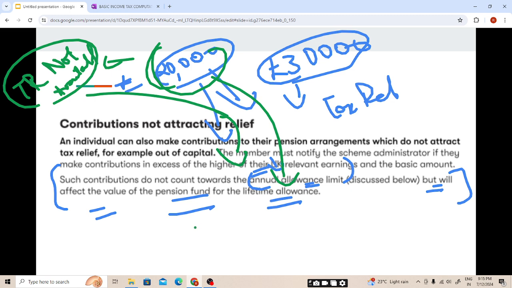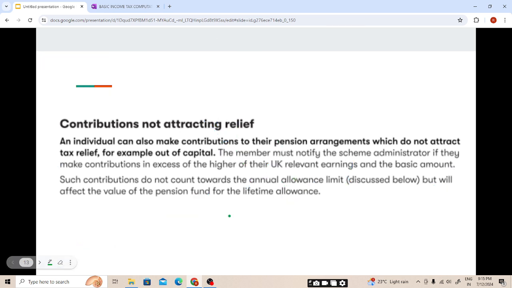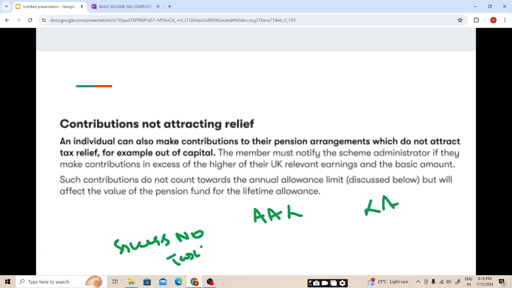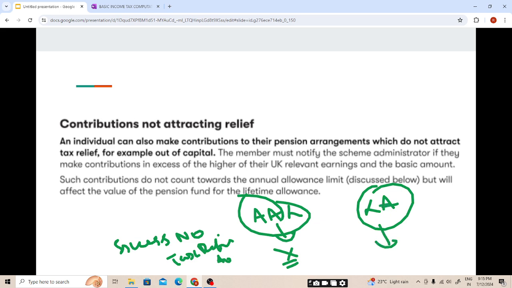So the contribution on which tax relief is not available, students: for the annual allowance limit and lifetime allowance, the excess amount on which no tax relief is available will not be considered in calculating the annual allowance limit, as we will be covering further. And in the case of lifetime allowance, the excess will be counted. This will be covered in more detail, but just keep a point in mind: the contribution on which tax relief is not available will not affect the annual allowance limit, but it will affect the lifetime allowance limit.